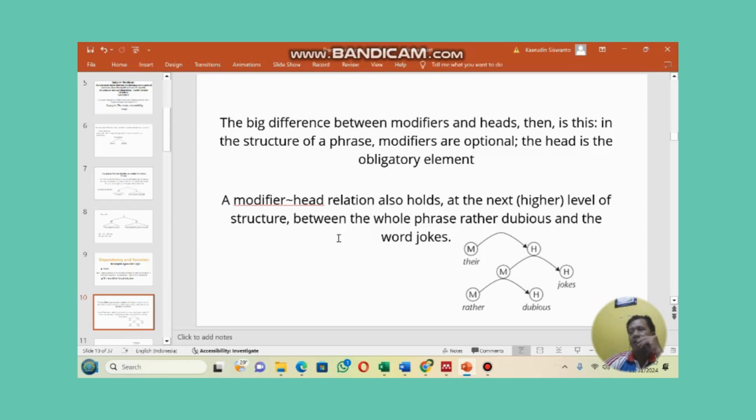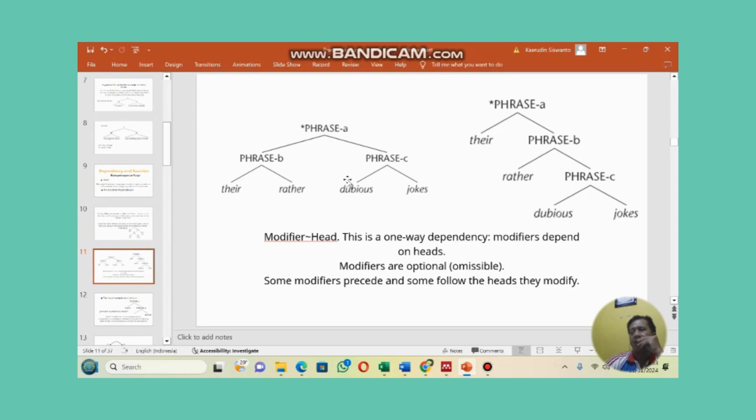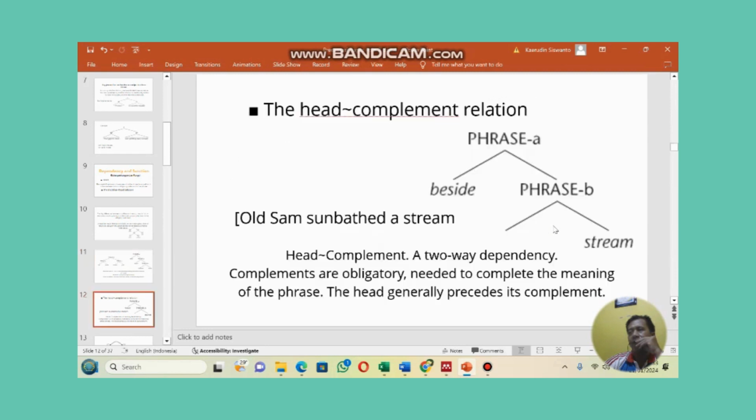A modifier head relation also holds at the next higher level of structure between the whole phrase, rather dubious, and the word job. Modifier head is a one-way dependency. Modifiers depend on heads. Modifiers are optional or omissible. Some modifiers precede and some follow the heads they modify. Ini contoh-contoh.